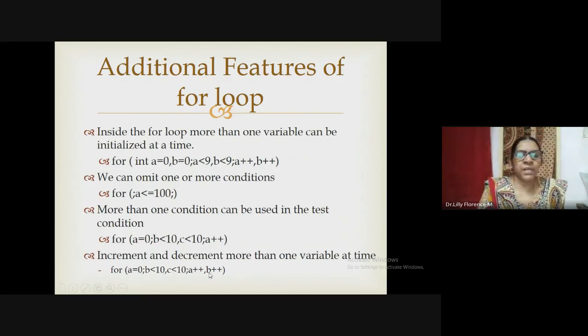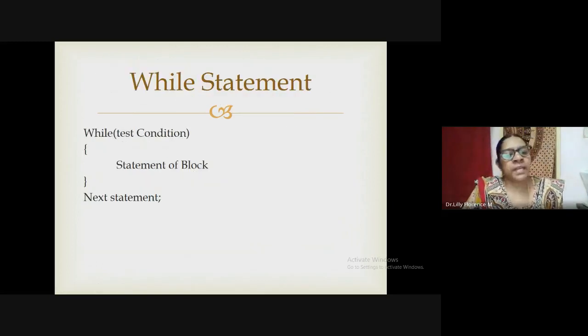So increment, decrement, like that we can use the for loop. And the next one we can go with the while statement. While is also a looping statement, and it is very similar to for, but the thing is the initialization we have to give before while, and the condition we will give here, then increment or decrement we will define inside the while statement. So all these three parts will be given in different places. The remaining execution part, everything is similar to our for statement.